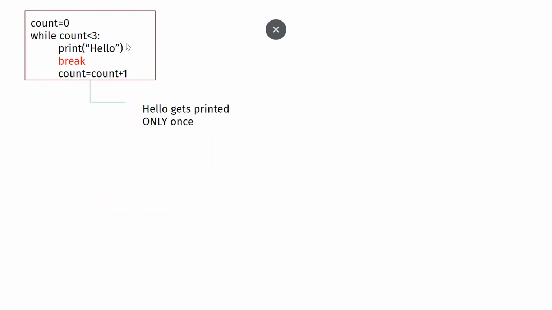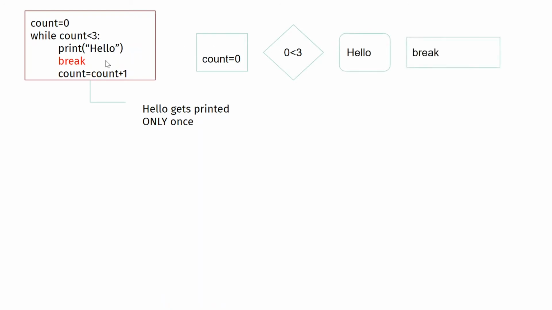Let us look at an example of a program where we are using the break statement. The same print hello program, except there's a break in between. So you have count is 0, 0 is less than 3. That is true, so you will go and print hello. Then you see a break. Will the next statement be executed? No, it will not. The moment you see a break, you will come outside the loop. You will just jump out of the loop and hello gets printed only once.